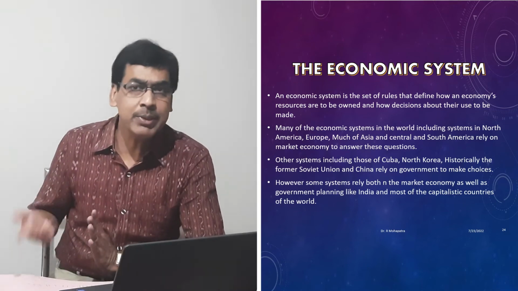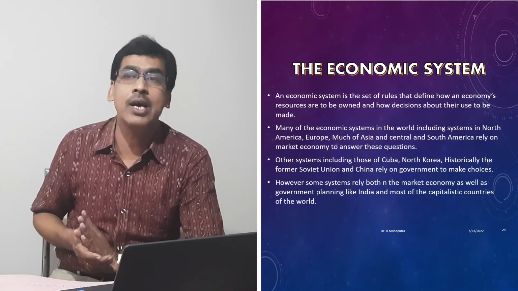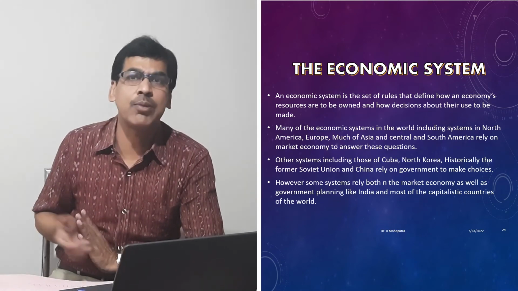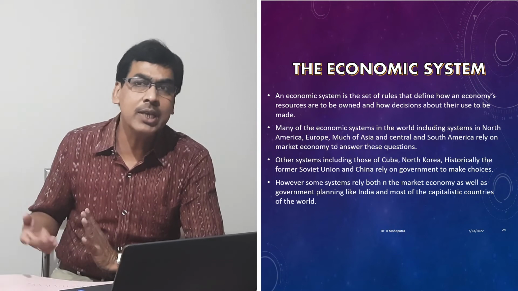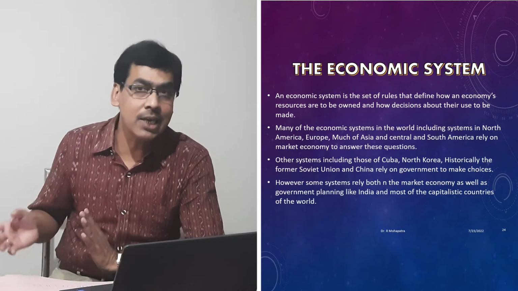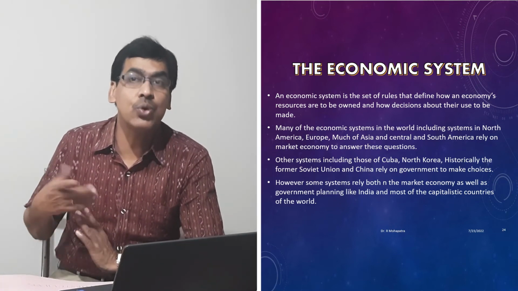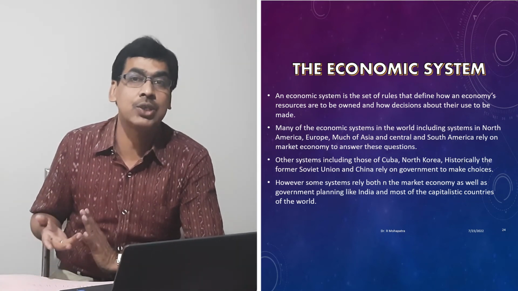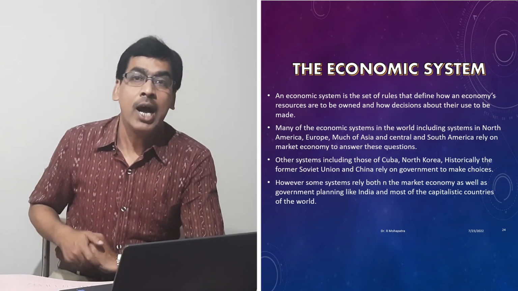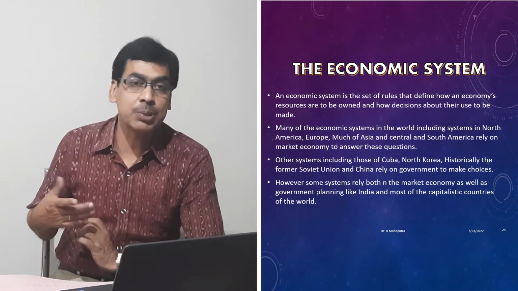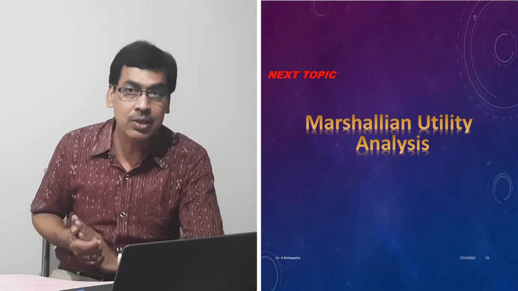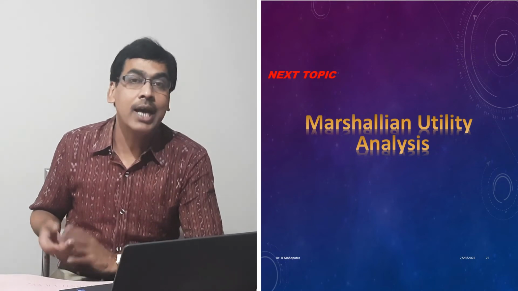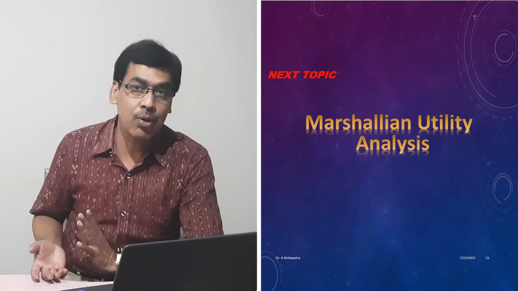But there are specific countries like Cuba, North Korea and the former USSR. Now presently there is no USSR, but the former USSR followed a system where there is central planning, and the planning decides who owns the resources, how the resources will be utilized and among whom how much of these goods will be distributed. However, many countries, especially the democratic, capitalist countries, follow both the market economy as well as government planning as a mixture to solve the central problems of the economy.